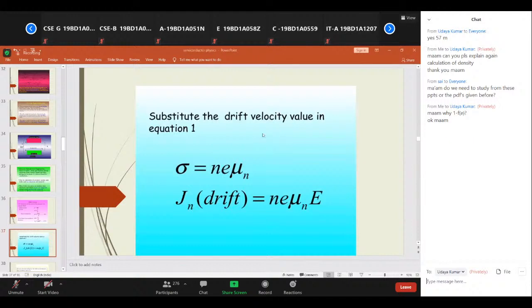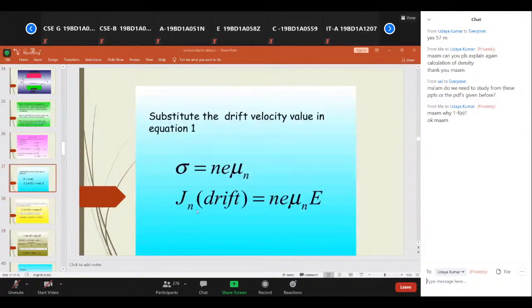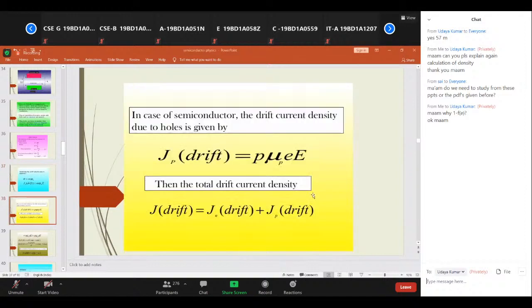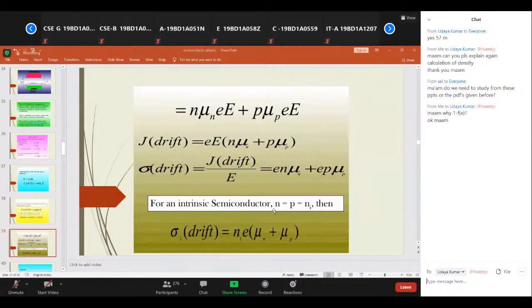Similarly, substituting drift velocity and all, you can write Jn drift as n e mu n E, and similarly Jp drift, the hole drift, is given as p e mu p E. Therefore, total drift current in any semiconductor is always written as drift due to electrons plus drift due to holes. So J is equal to Jn drift plus Jp drift. Got it now? So this is all about your drift.